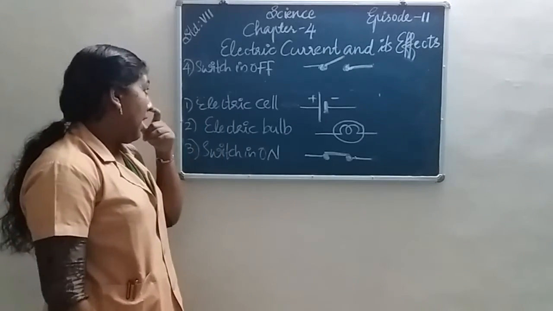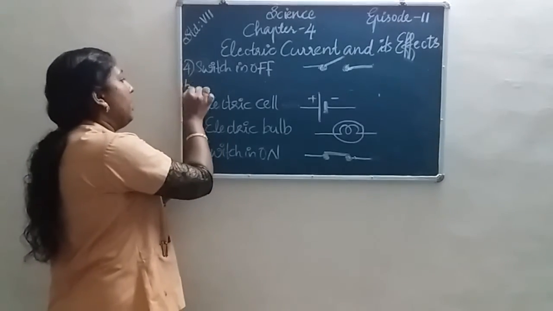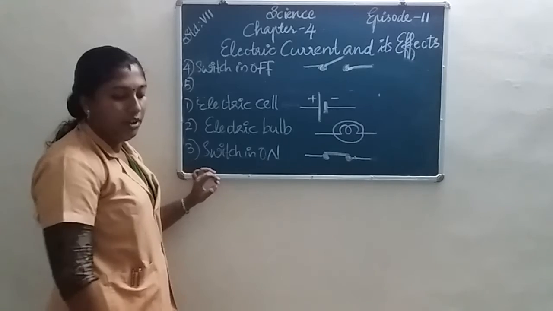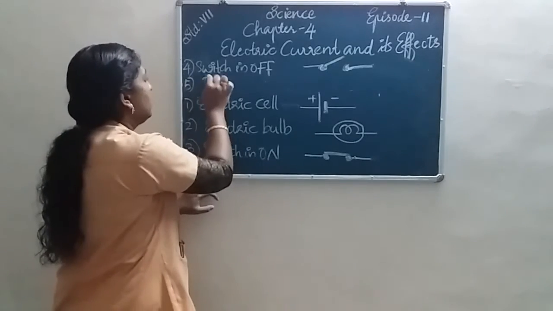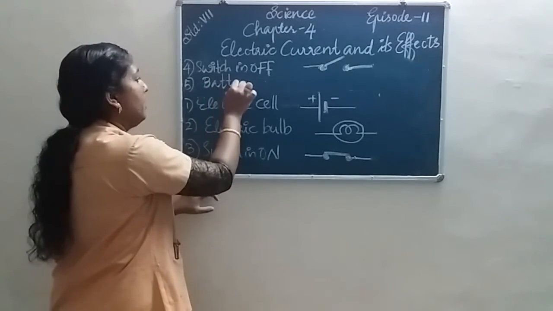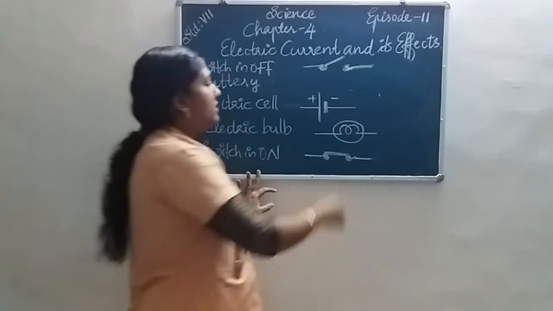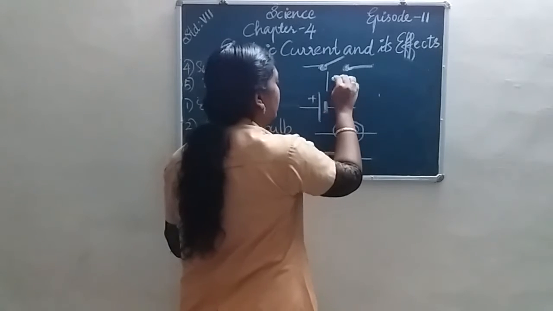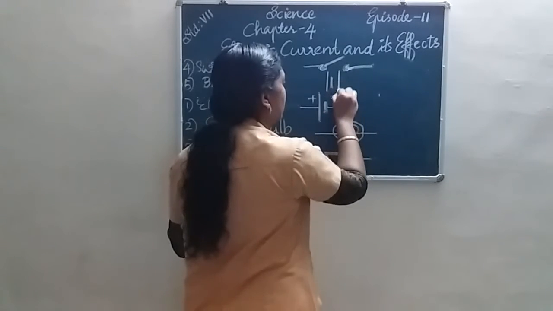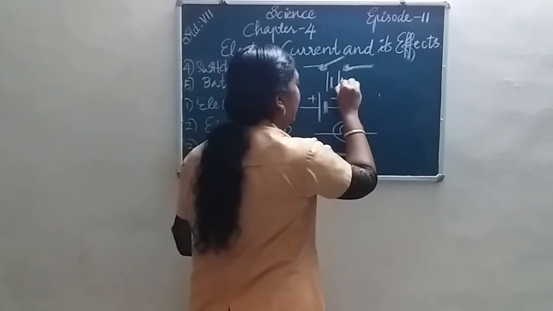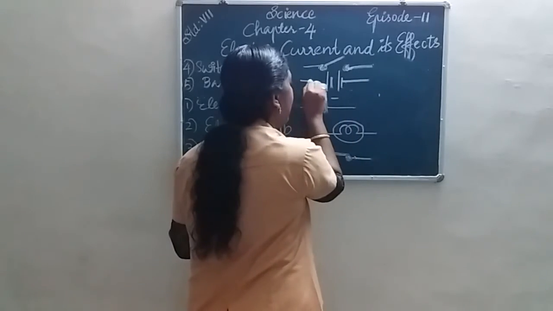Okay. So another symbol, the fifth one, is the battery. The symbol for a battery: two cells connected in series give a battery.